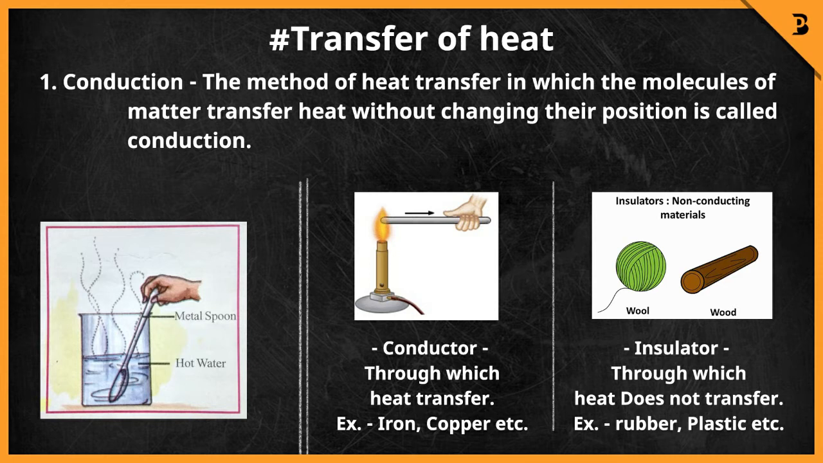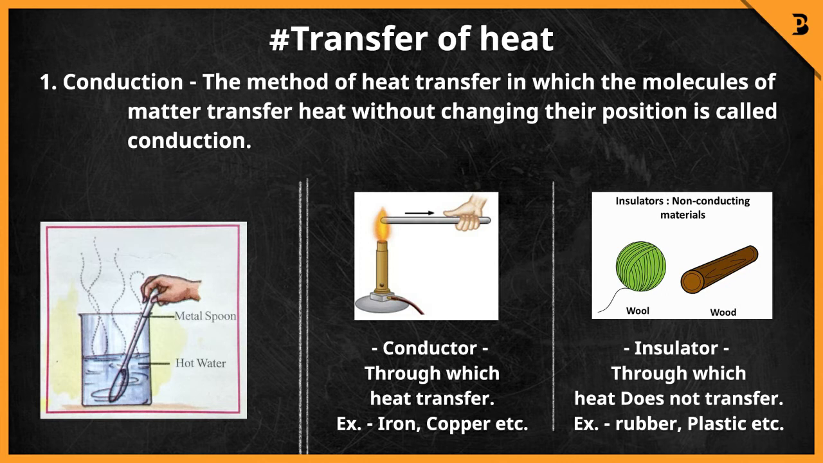There are two types of medium. One is conducting, the second is non-conducting. A conducting medium is called a conductor and a non-conducting material is called an insulator. Students, the materials through which heat transfers are called conductors, like iron and copper, and the materials through which heat does not transfer are called insulators, for example wool, wood, rubber, plastic, etc. So, in this way, for conduction we need conductors.